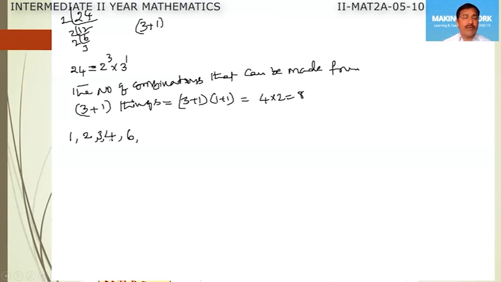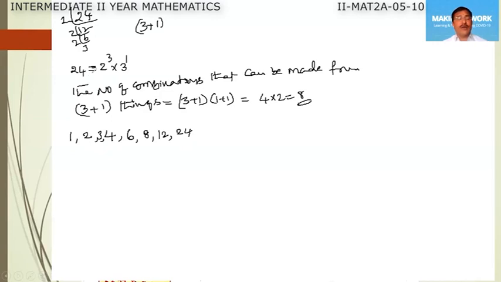And now by taking 2 elements every time. So we can take any 2 of these 3 2's, that is 2 into 2, 4. And 1 2, 1 3, 6. Right? And no other. And by taking 3 elements at a time, all the 3 2's, 2 into 2 into 2, 8. And 2 2's and 1 3, 12. Right? And next, by taking all the 4, 24. So how many factors we got here? 1, 2, 3, 4, 5, 6, 7, 8. So the total number of factors is 8. These are the 8 combinations we can make, and every combination gives a factor of 24.